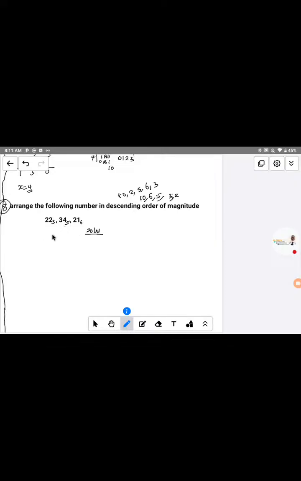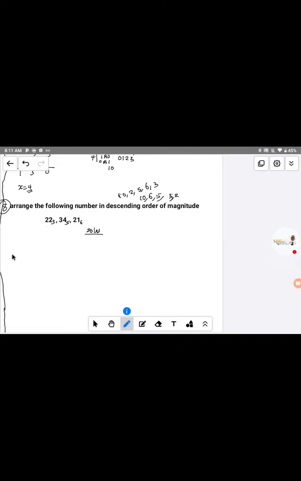Now you have to convert. The first thing to do is to convert all the given bases to base 10. Convert this one to base 10, this one to base 10, and also this one to base 10. The results you get, you now arrange in descending order. Let's dive into that.